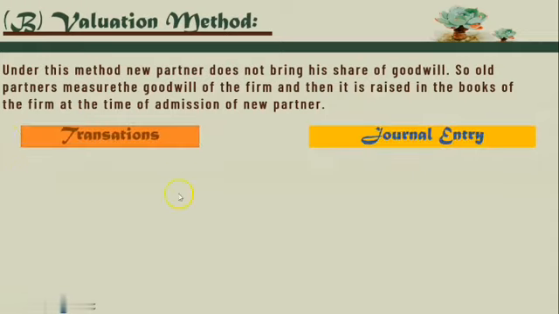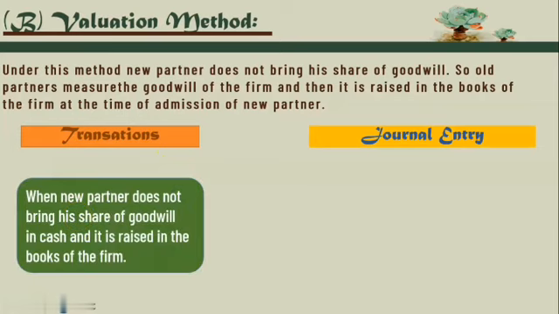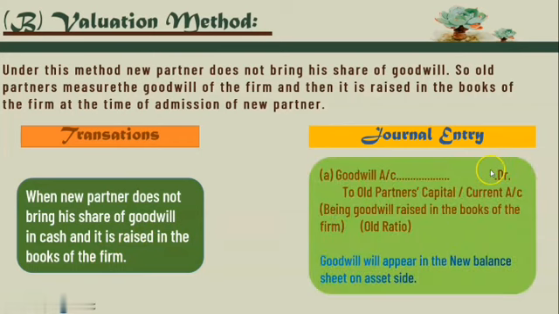Now see the journal entry based on this. Transaction number 1: when the new partner does not bring his share of goodwill in cash and it is raised in the books of the firm, they are just going to show the amount of goodwill in the business. See the journal entry: Goodwill account debit to old partners' capital or current account, being goodwill raised in the books of the firm, in the old ratio.